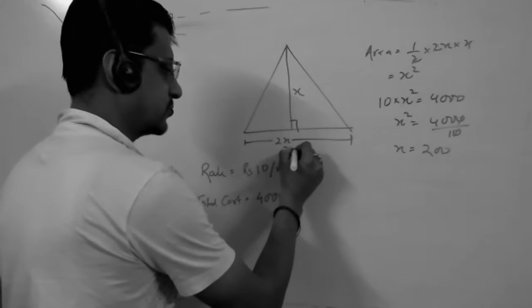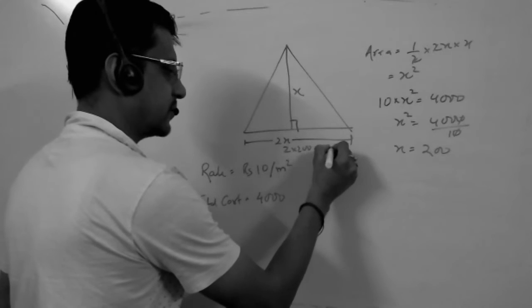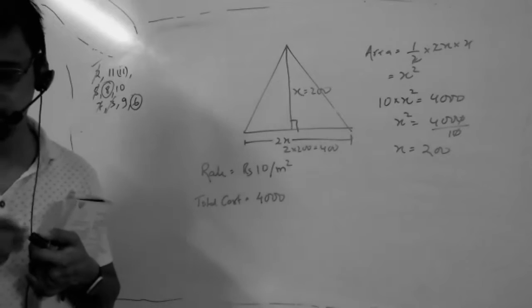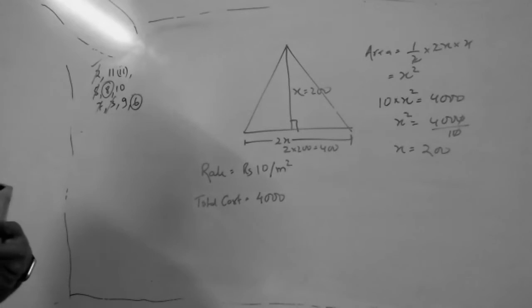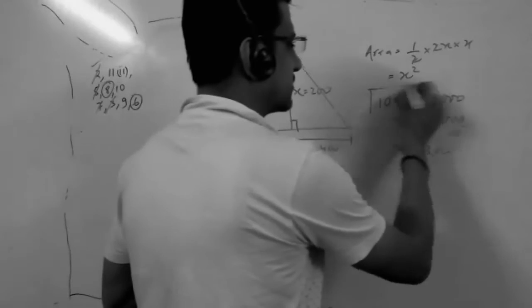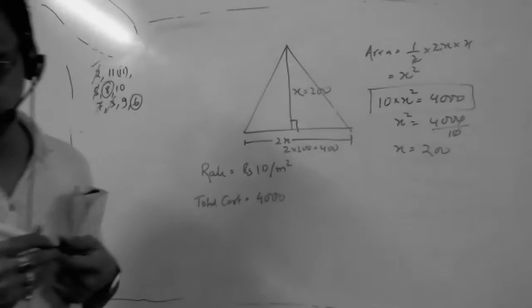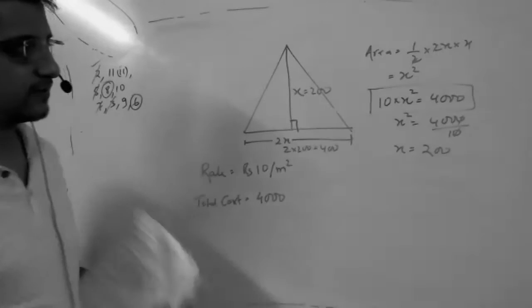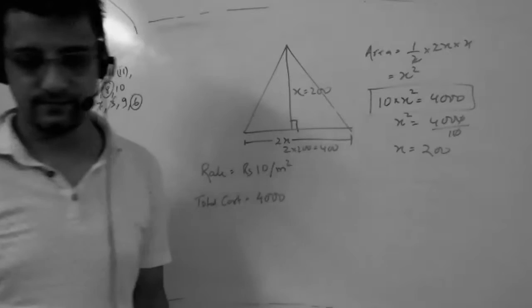So 2 into 200 is equal to 400, and this is 200. Sanjit, tell me very clearly how she has made this equation.